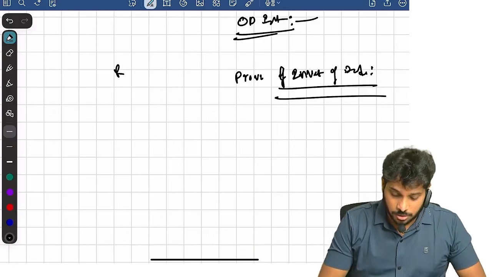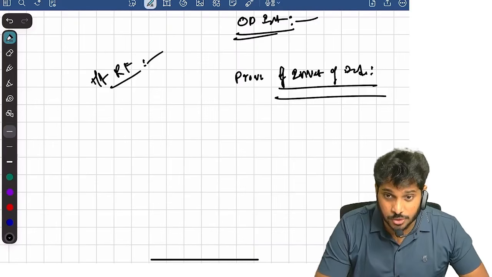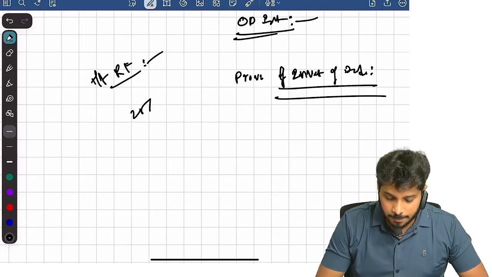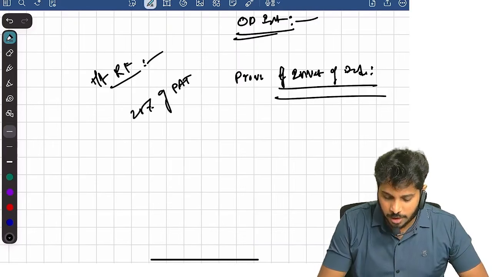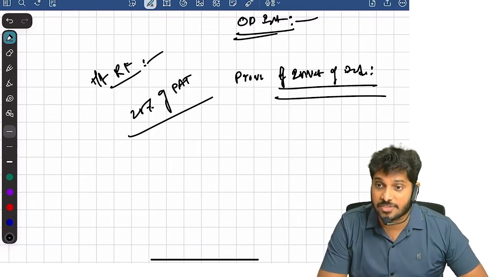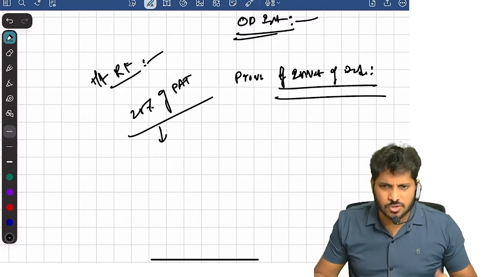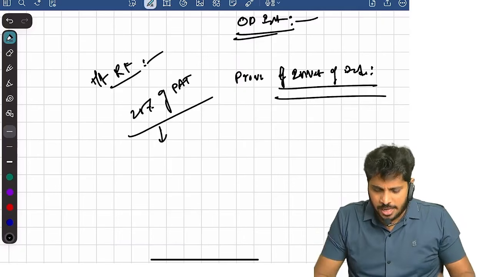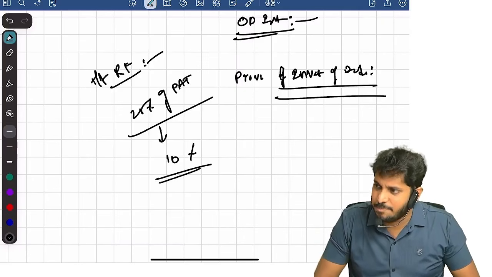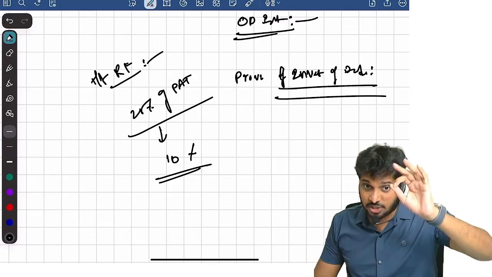Further, a society has to transfer to the reserve fund a minimum of 25% of profit after tax. Minimum 25% of profit after tax has to be transferred to the reserve fund. If the society doesn't want to transfer that much, at least a minimum of 10% has to be transferred. But remember, it is actually minimum 25.